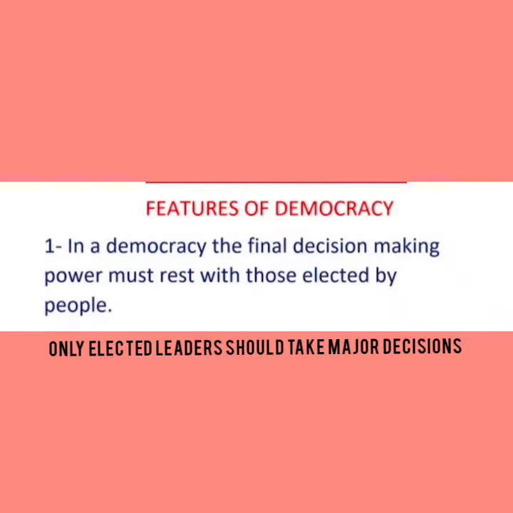Let's elaborate the point. In a democracy, what happened? The final decision making power must rest with those who are elected by the people, because it is they on whom people have entrusted the responsibility of taking decisions for the welfare of the country and the people.